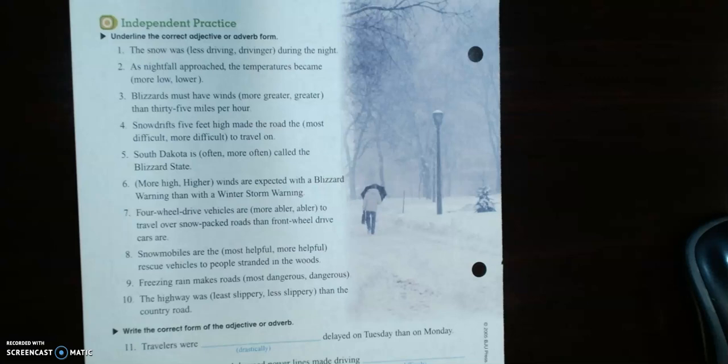You have to think to yourself, am I comparing two things or more than two things? You have to pay attention to how does it sound. When you decide on an answer, reread that sentence with that answer that you just picked and see, does it sound correct? And before you just quickly move to the next question.